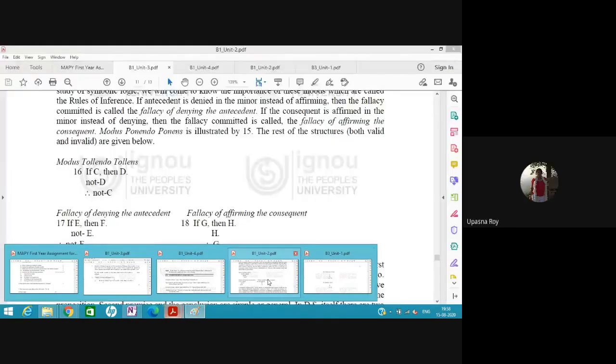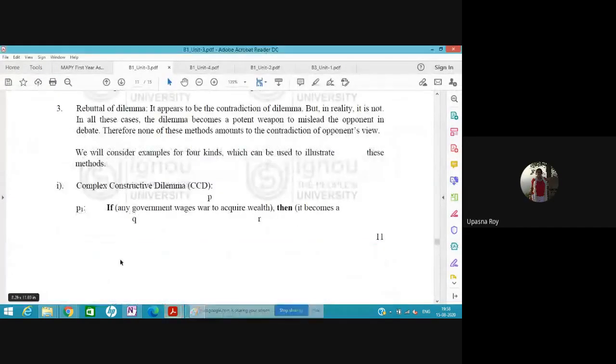Do we need to put any symbol between them? Like if P implies Q and if R implies S, do we need to put an implies sign and write it in a mathematical form? I think it would be clearer if we do that. Sometimes the structure is lost in the grammar.